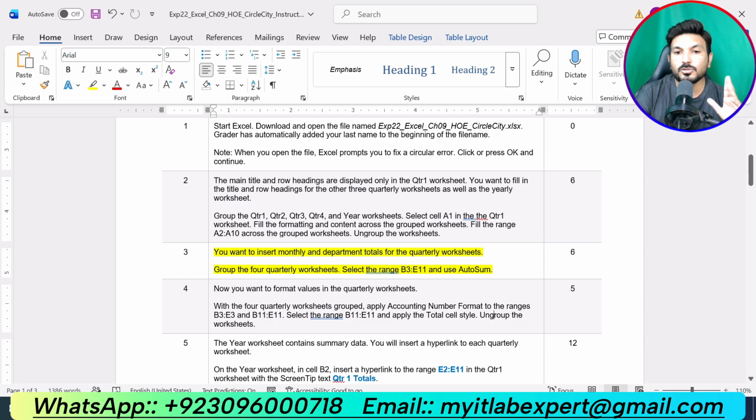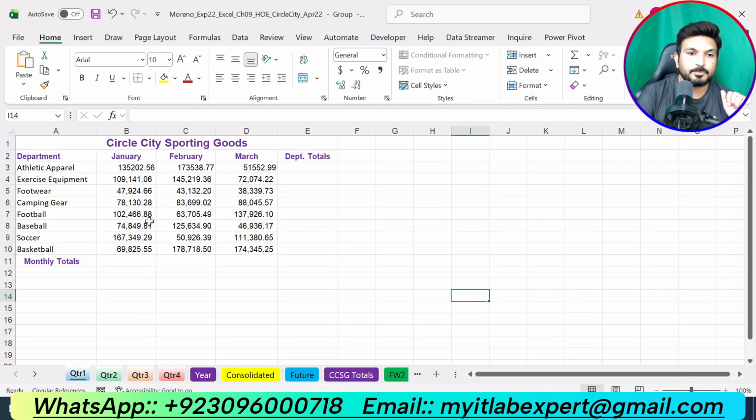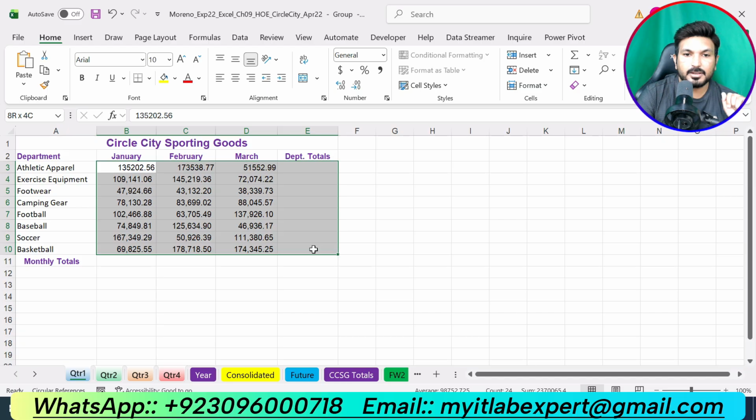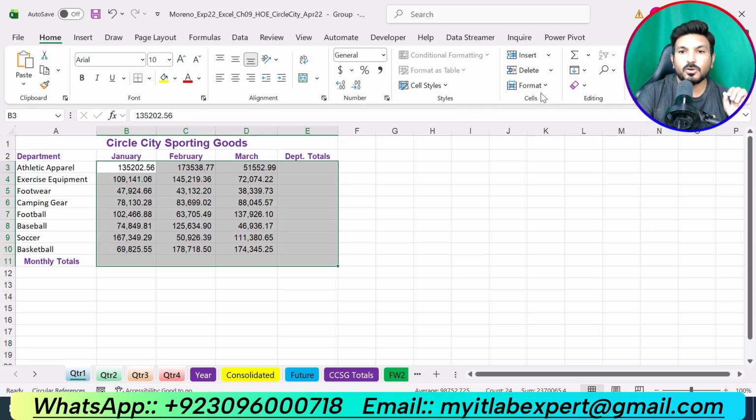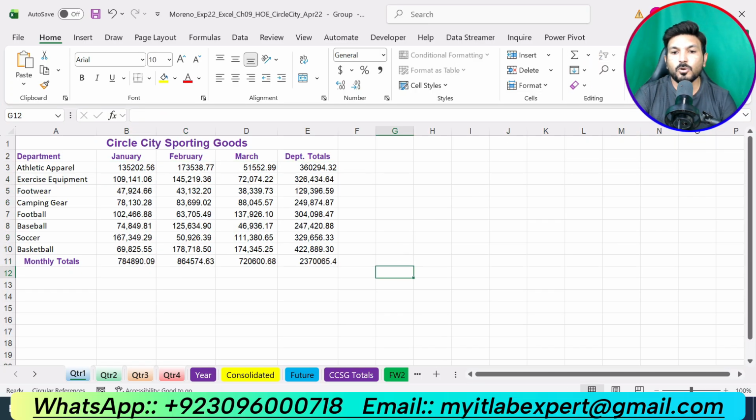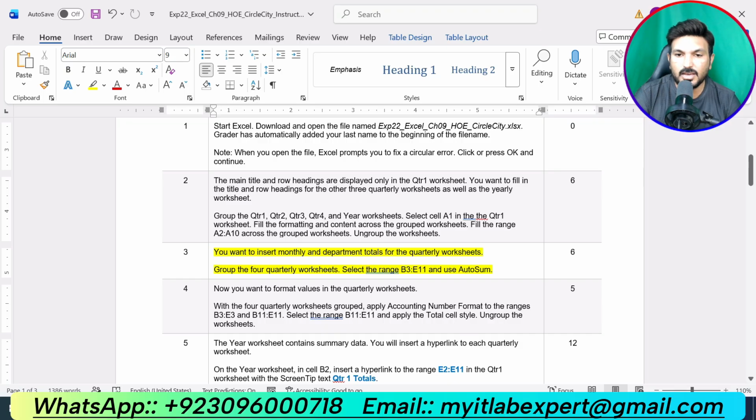Now we are supposed to select B3 up to E11. B3 up to E11. Okay, B3 up to E11. So we have selected that. Okay, now here you can see the sum, AutoSum, and that is all about step number 3. So we have completed 3 steps of this assignment. Now we are supposed to move to the next step, that is step number 4.